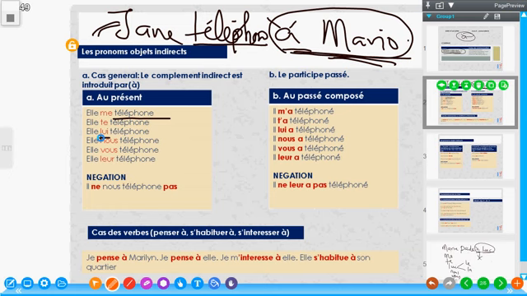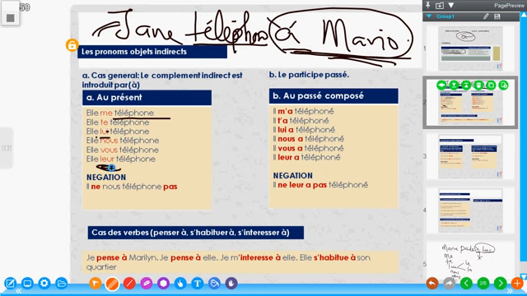Like I said, lui represents the le and la for direct. So in other words, it represents the masculine and the feminine. So elle lui téléphone could either mean she calls him or she calls her, because this lui represents him or her. Elle leur téléphone. She calls them.